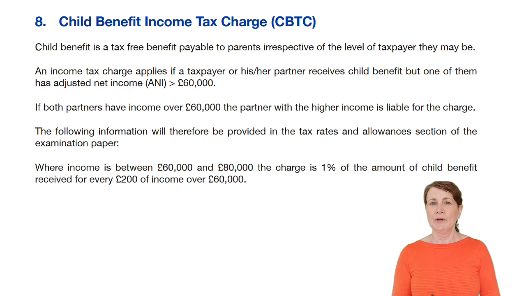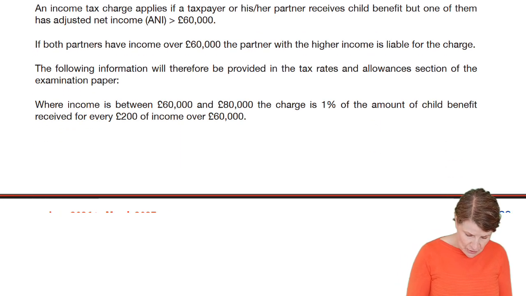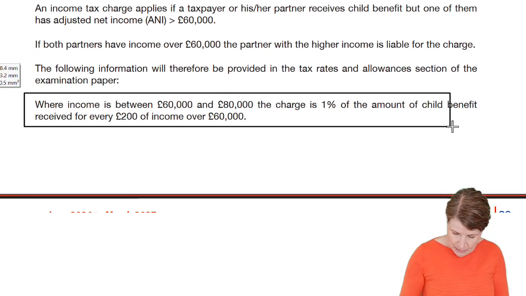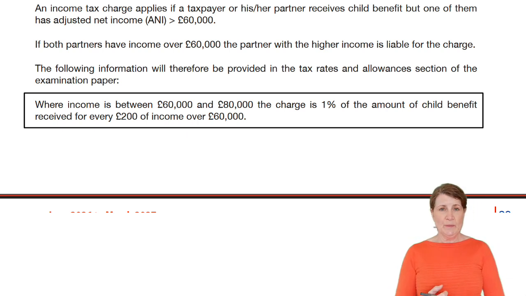You have to do a working to figure out how much you've got to pay back. Now, the information that's given to you in the exam is in your tax tables in the exam. So between 60 and 80, you're going to get a child benefit charge, which is 1% of the child benefit that you've received for every £200 above that £60,000 threshold, which sounds a bit complicated, but this is how you would do it.